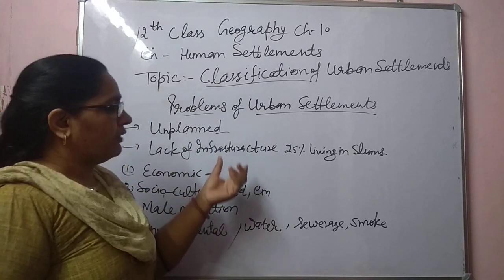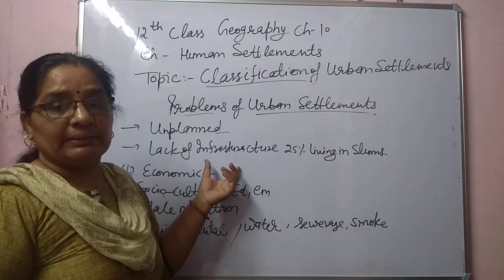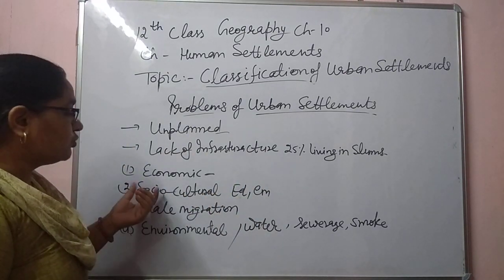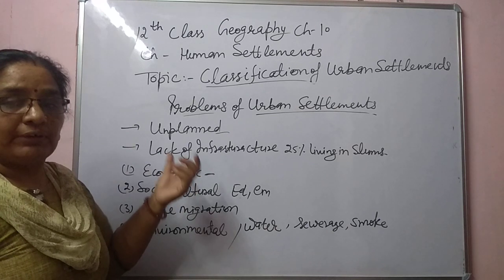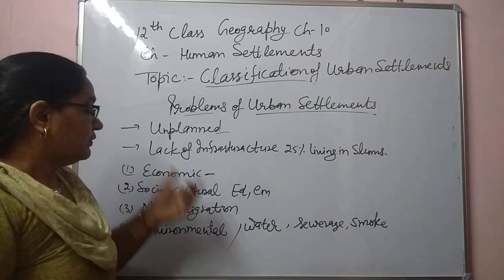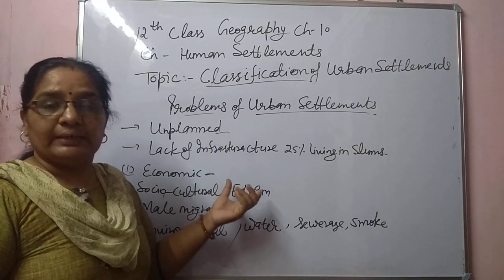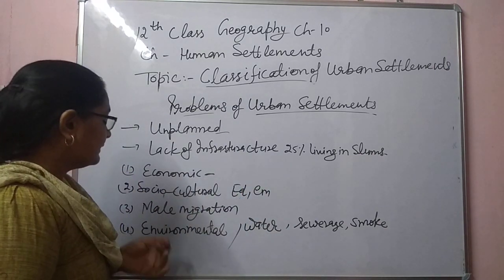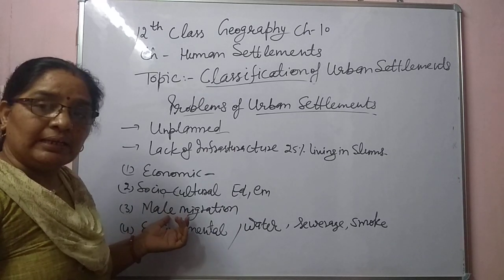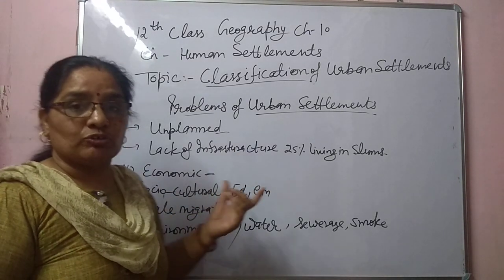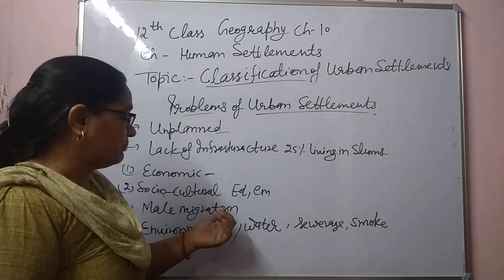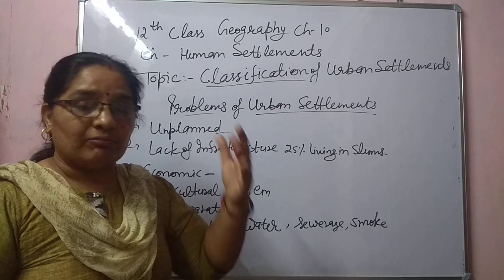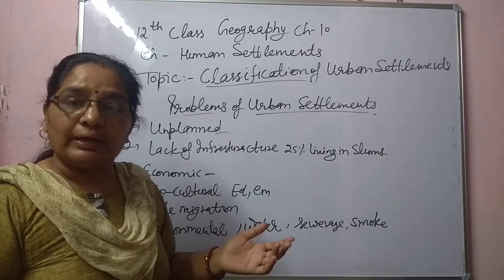Most people are not able to fulfill basic needs: clothing, housing, and food items. Socio-cultural: most people are not able to send their children to school, so there is a problem of education and employment. They are not able to find jobs. Next one is male migration. In developing countries, or developed countries also, most priority is given to men as workers, so male workers are migrating from rural to urban areas.